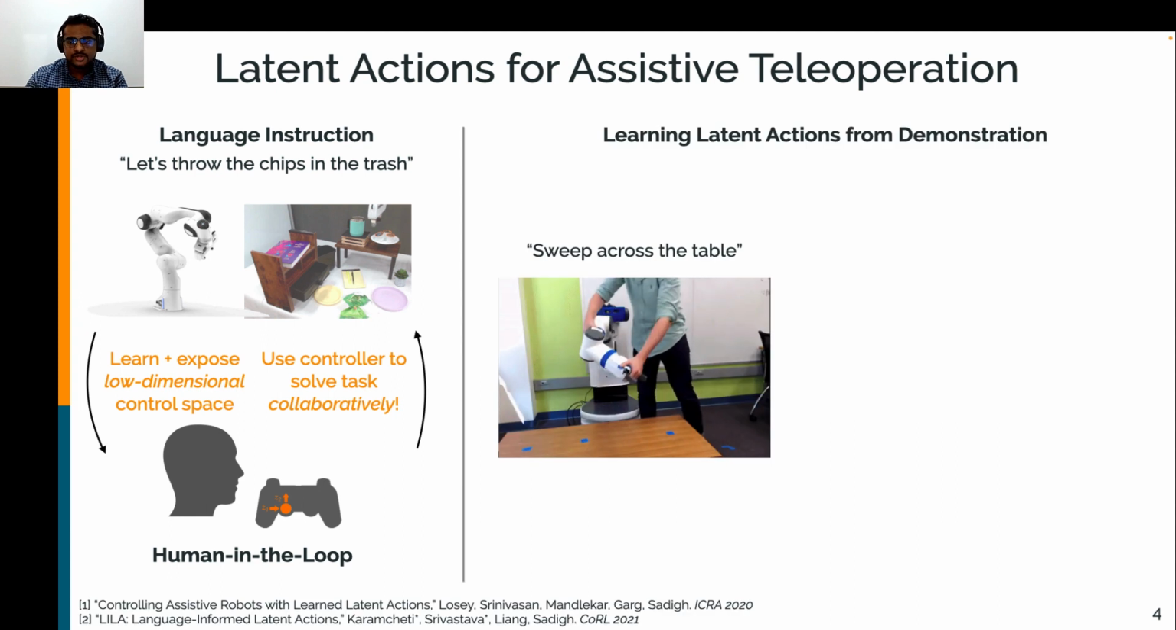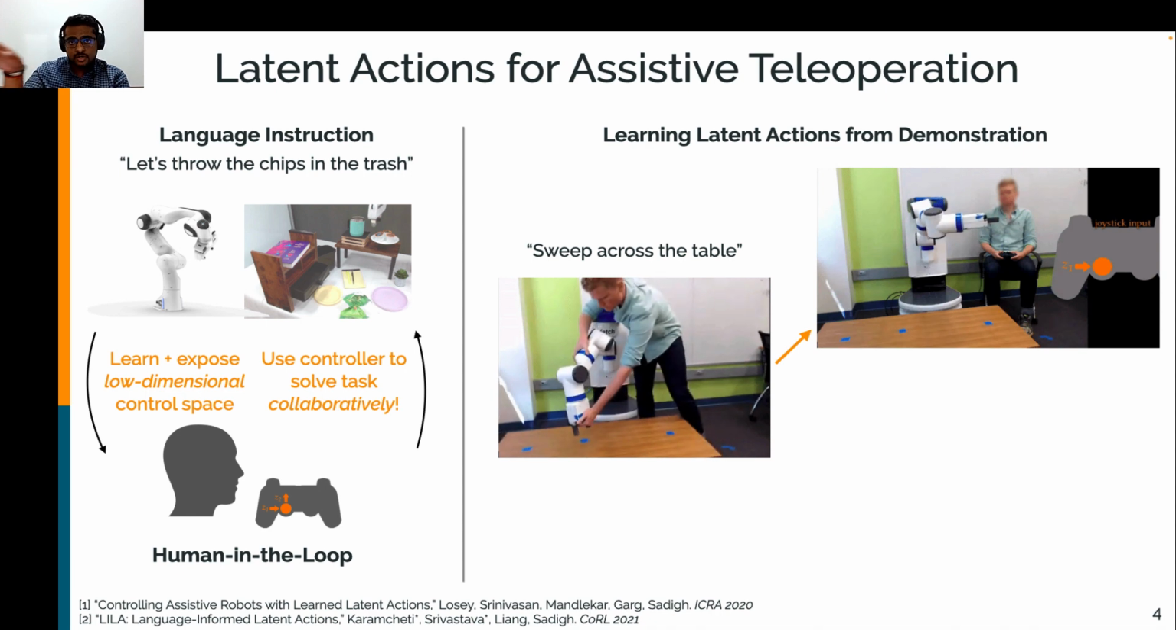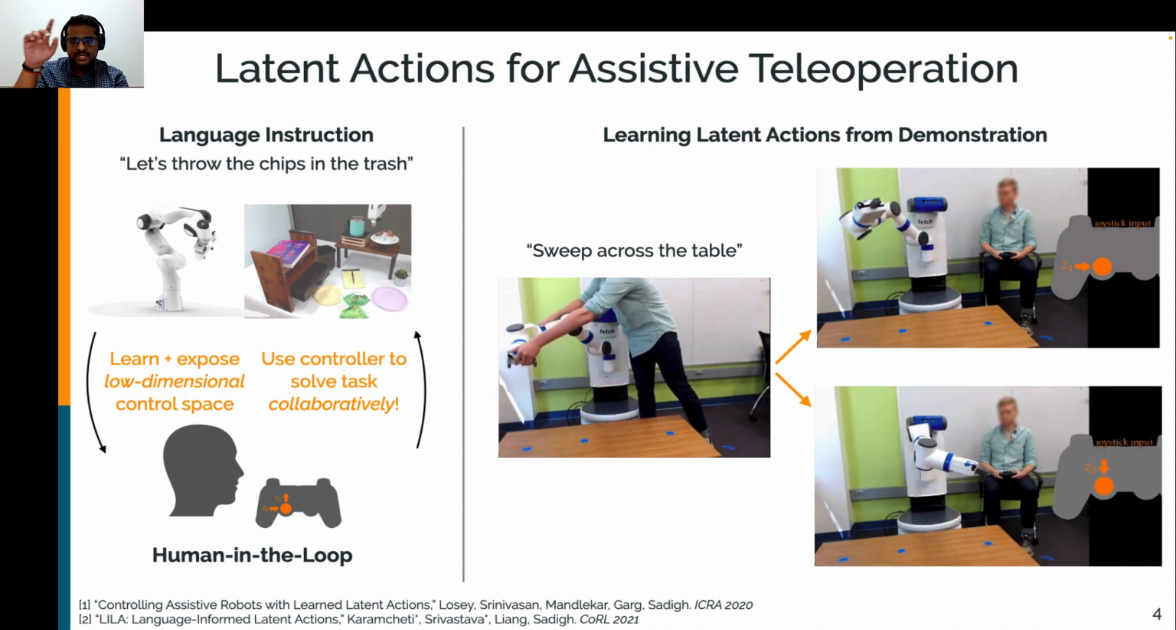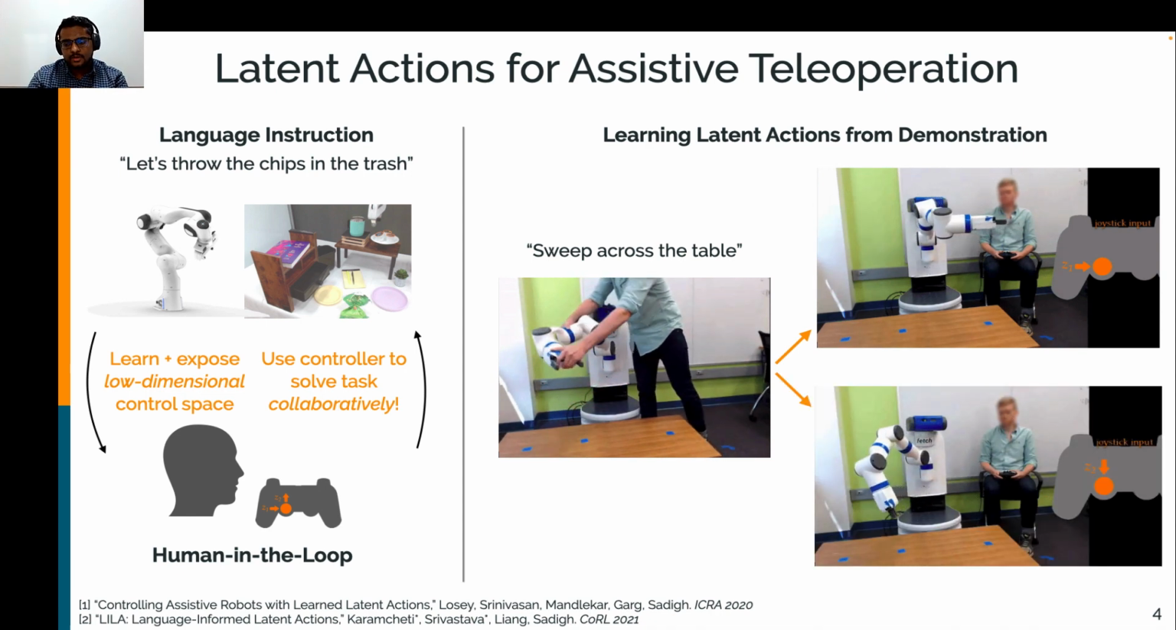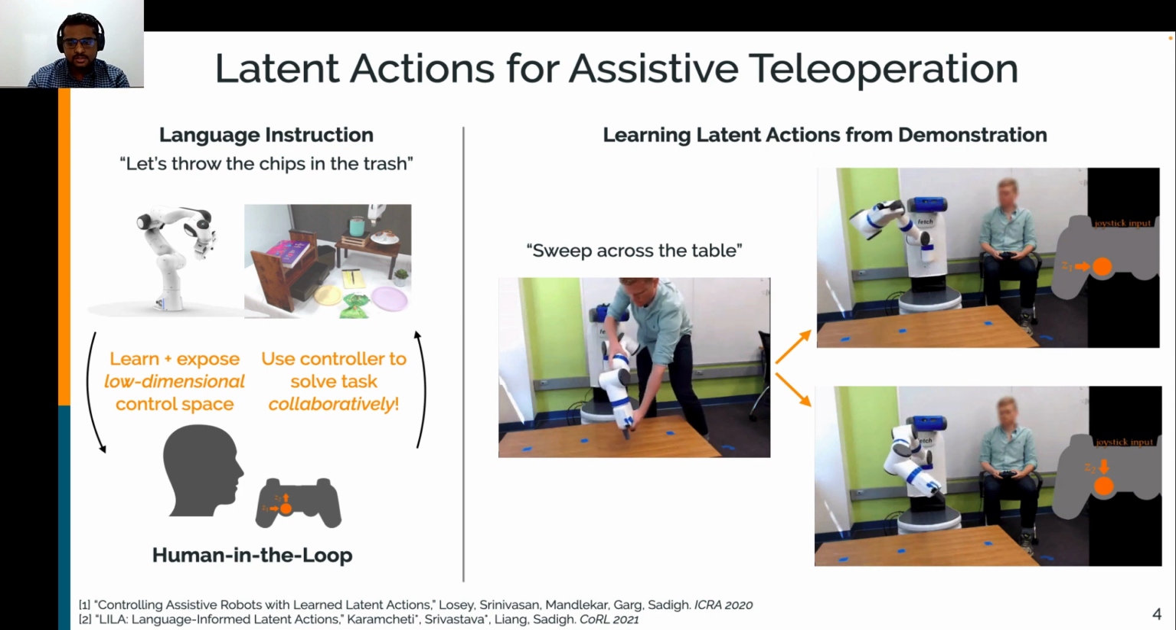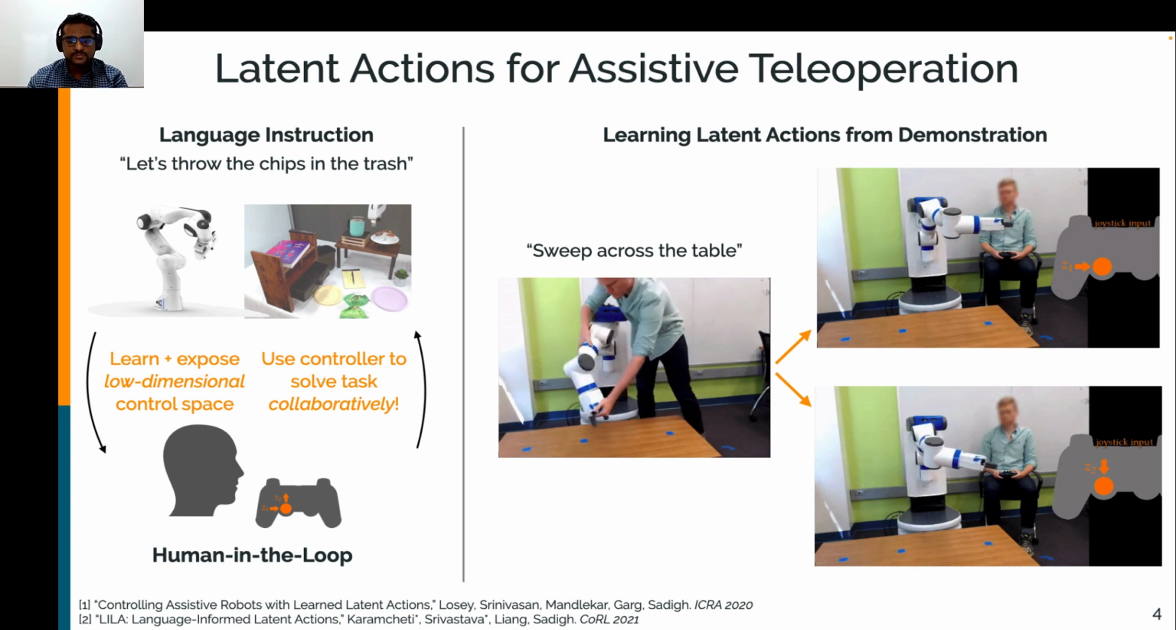Let's make this more concrete. Here's a demonstration of a single motion for sweeping across a table. Learning a latent action model from this demonstration can produce a control space where pushing right moves the robot across the table, while pushing down initiates the sweeping pattern. Let's dive a little bit more into how we learn these models by looking at the